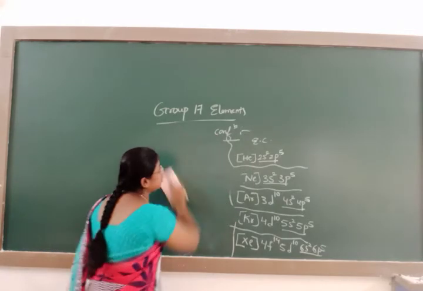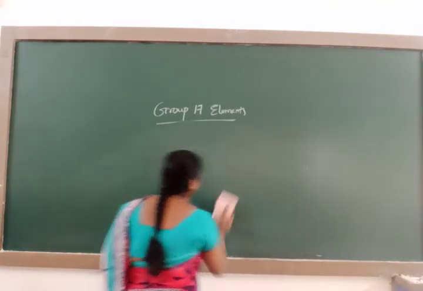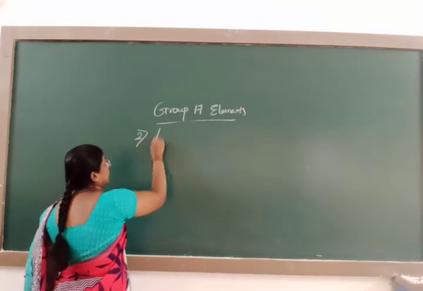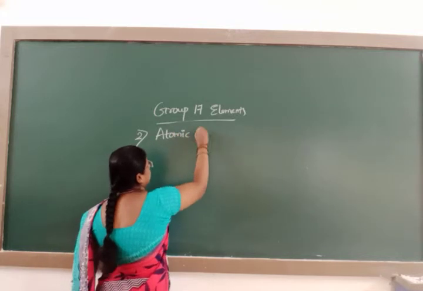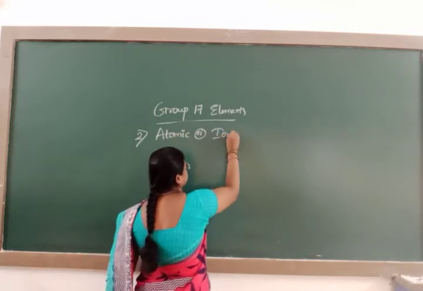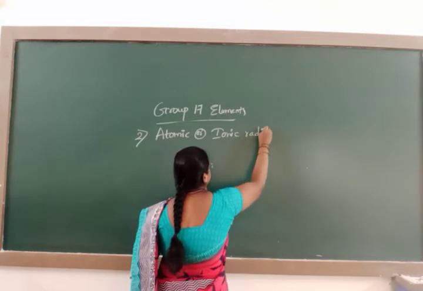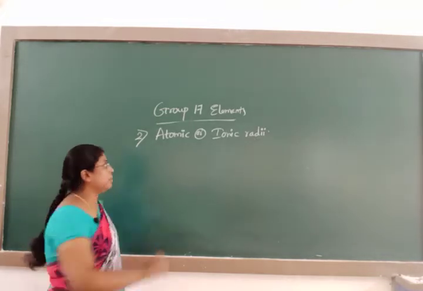After electronic configuration, next comes the atomic or ionic radii.